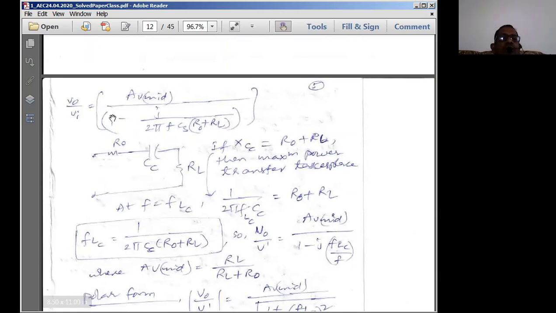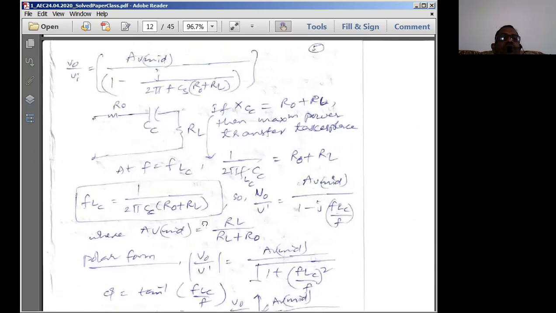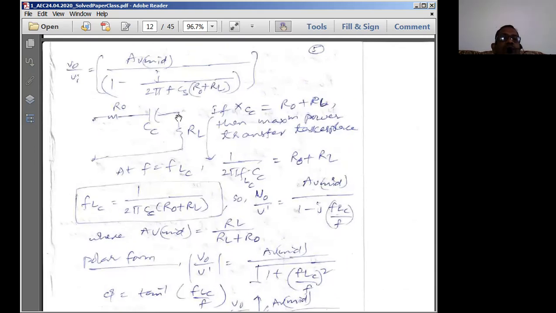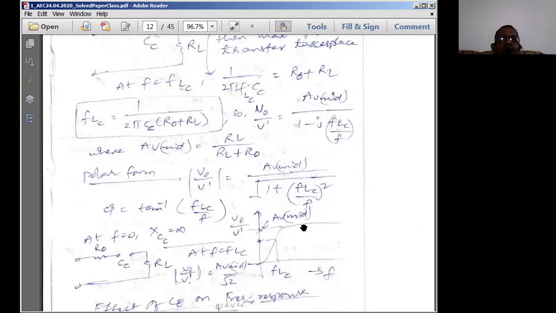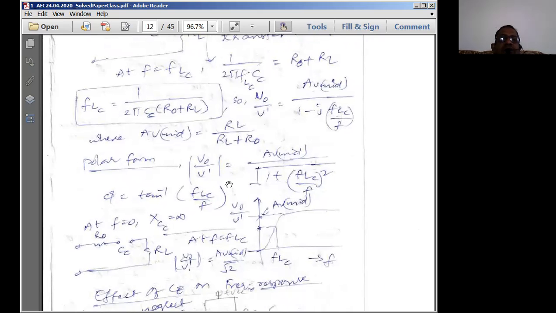I can write the output circuit as R naught, CC, and RL. For maximum power transfer, XCC, the reactance of the capacitor, should be equal to R naught plus RL. So fLC is equal to 1 by 2 pi CC into R naught plus RL. I can substitute this in the equation, and finally I'll get a relationship similar to the previous analysis.